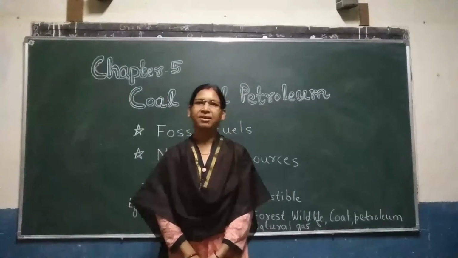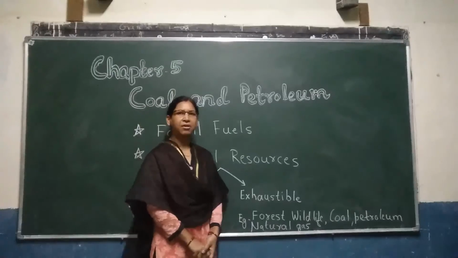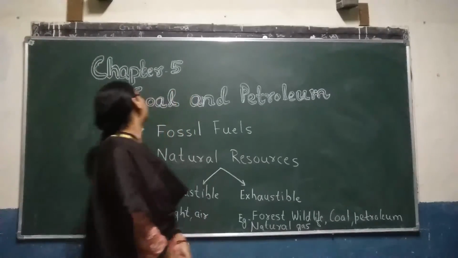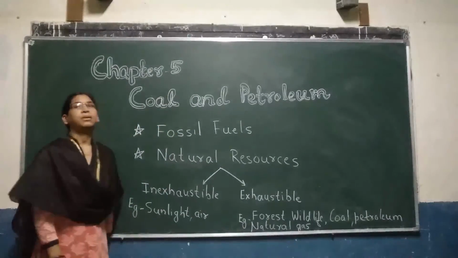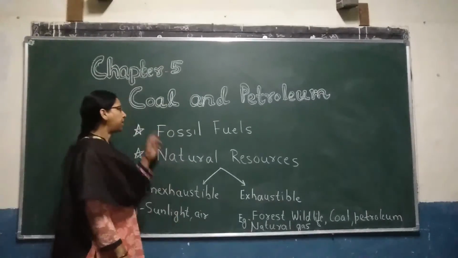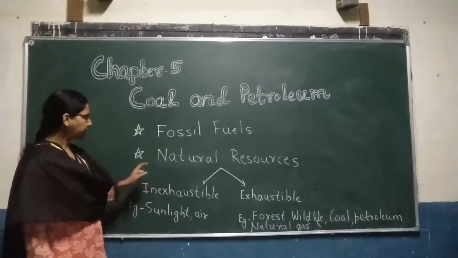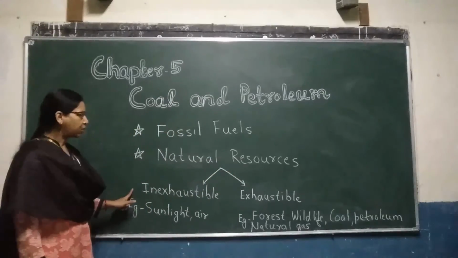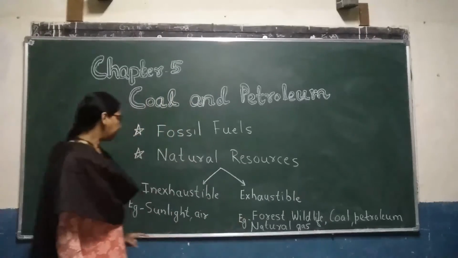Good morning, students. In our last chapter, we have studied about metals and non-metals. In this chapter, we are going to learn about coal and petroleum. As you can see, coal and petroleum. So, in this topic, we are mainly going to learn about fossil fuels, natural resources, and there are two types of natural resources: inexhaustible natural resources and exhaustible natural resources.